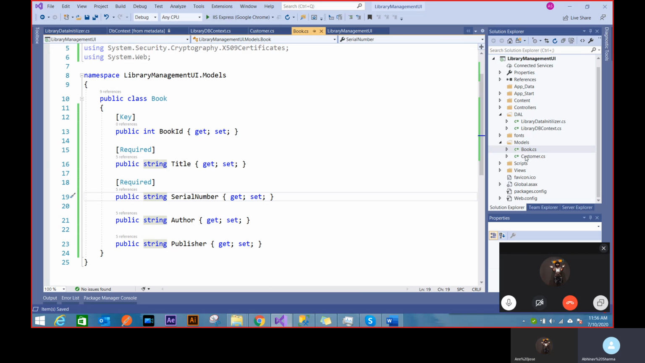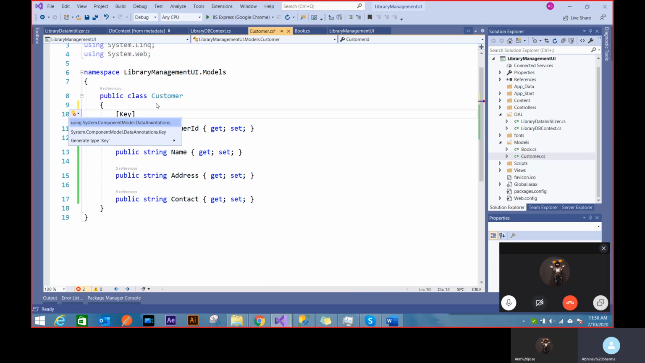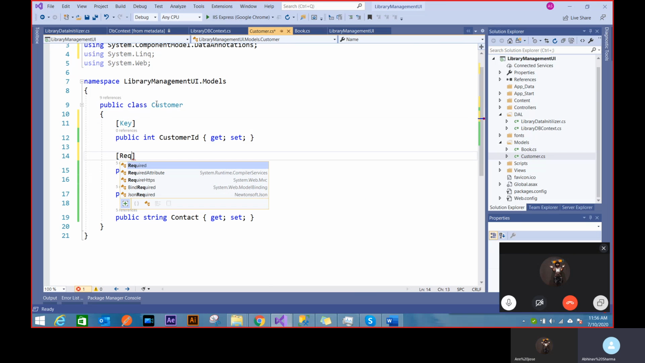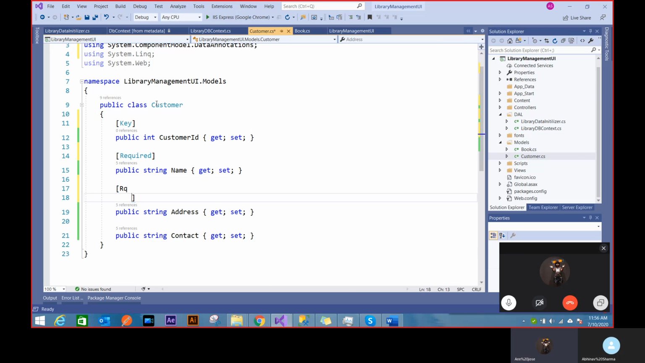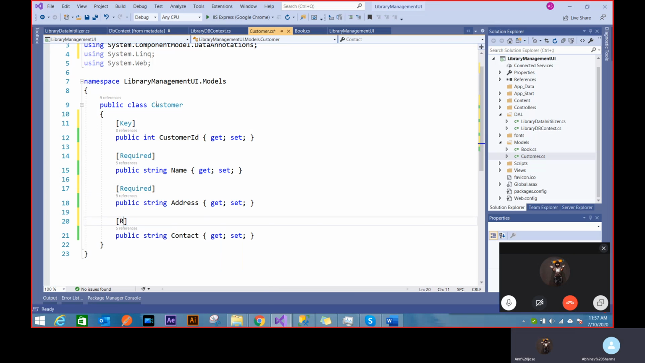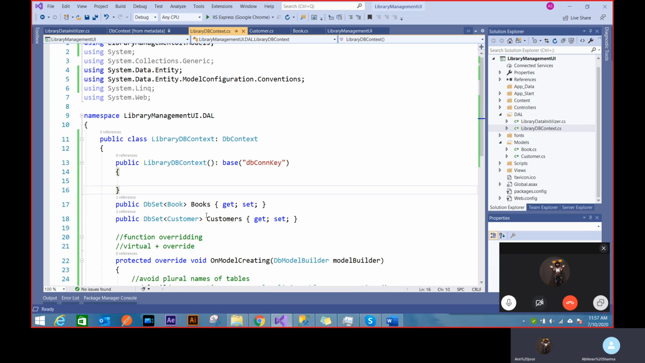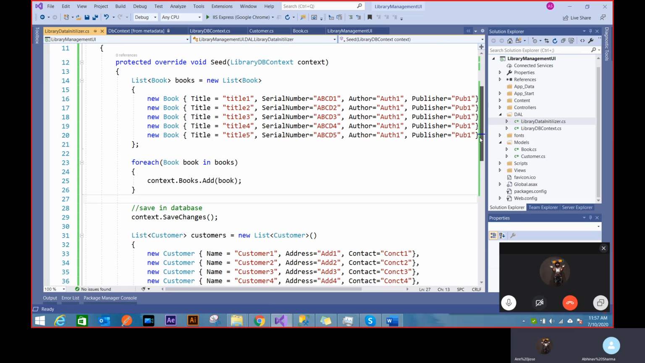Similarly, inside the customer section, I will say this is a key, and then I have to again use data annotations. I'll say this is a required name. I need that. I also need an address. And I also need contact. So you can think of this table having all these attributes with not null properties. These are required. Otherwise, the query will break. So now my framework knows what my tables are. My framework knows how to initialize those tables and which is the primary key and which are the required fields.